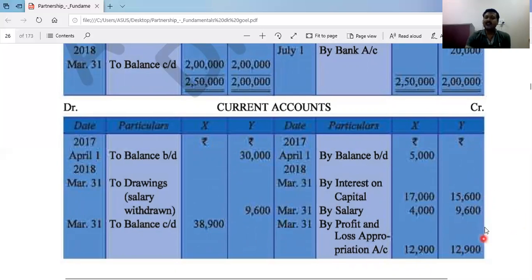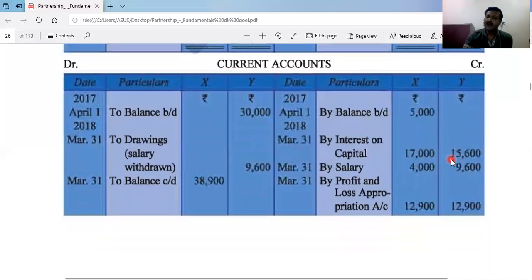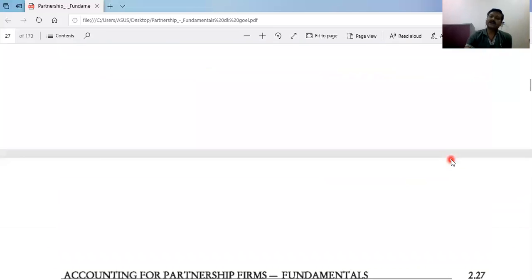And credit side is less, 15,600 is the interest, 9,600 salary, 12,900 is share of profit. So these three items will be minus from 39,600. The balancing figure will be coming up 1,500.